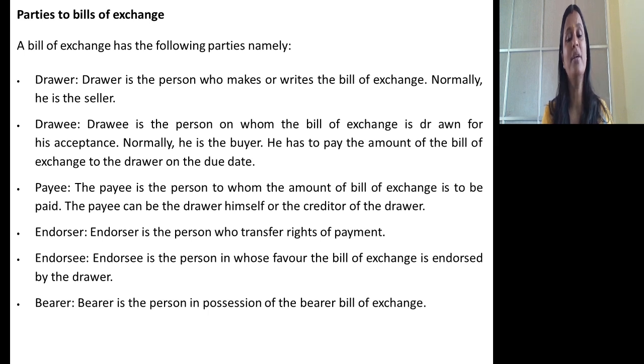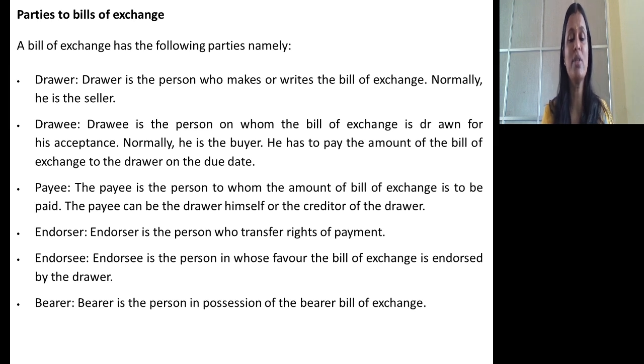Who is payee? The payee is the person to whom the amount of the bill of exchange is to be paid. So on the maturity day, whoever holds that bill will get the amount from the drawee. That person is known as payee. Usually the drawer is the payee himself, in case he holds the bill till the due date.